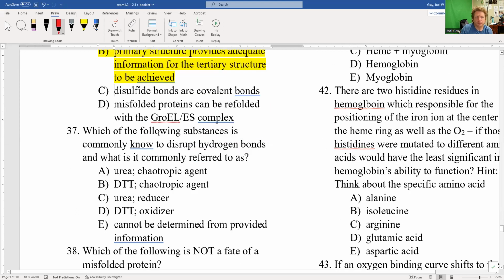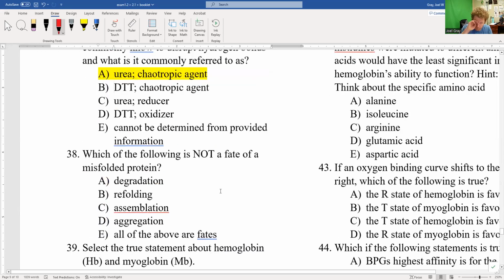Number 37. Which of the following substances is known to disrupt hydrogen bonds, and what is it commonly referred to as? B and D both have DTT. Those are, well, DTT, dithiothreitol, is an oxidizing agent, or a reducing agent, I'm sorry. So urea can disrupt hydrogen bonds, and it is a chaotropic agent. So our best answer is A for that. So that's 37 is A.